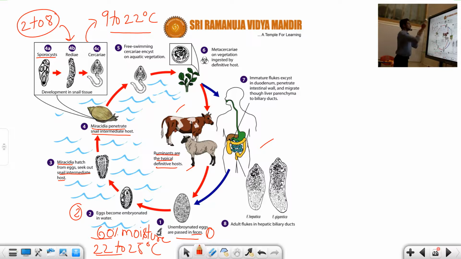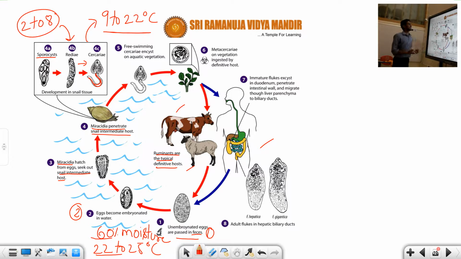Next, the rediae larva further differentiates into the Cercariae larva. The Cercariae larva has a tail-like structure. You can see the diagrammatic representation. This Cercariae larva is coming out of the rediae larva, and the temperature maintained here is 9 to 22 degrees C.